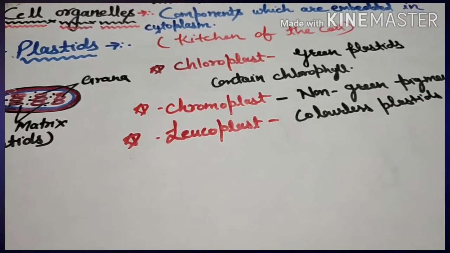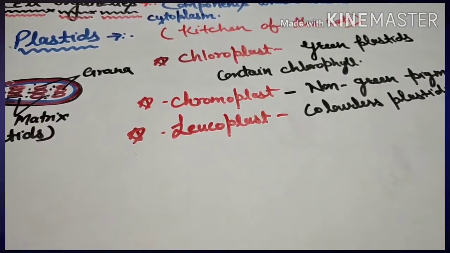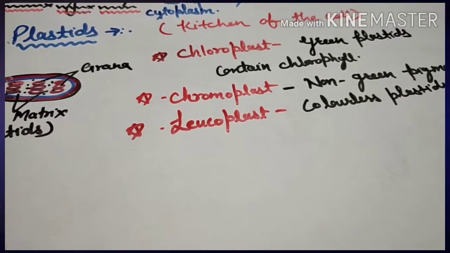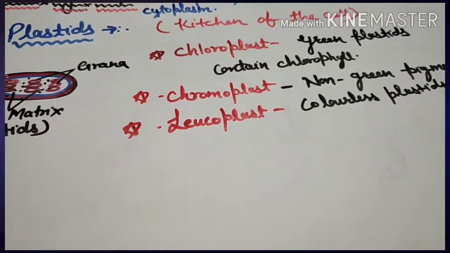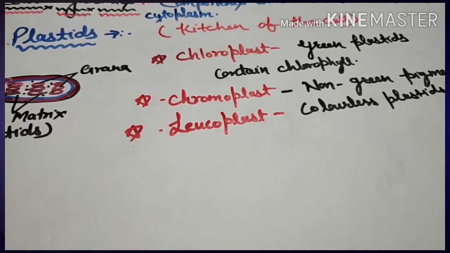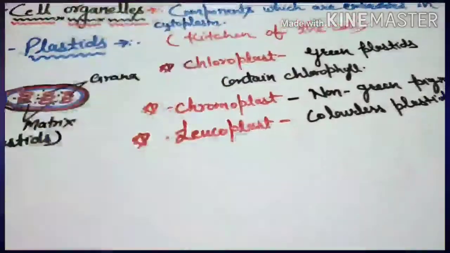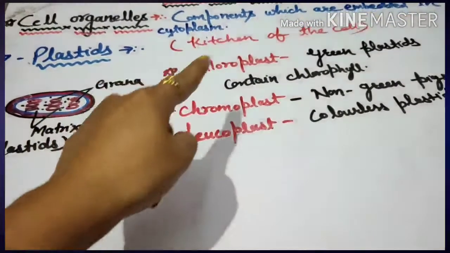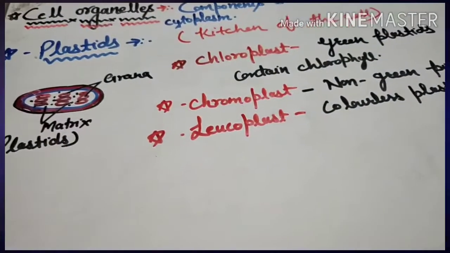The most important function of the plastid is to manufacture the food of the plant body by the process of photosynthesis. So that's why they are called the kitchen of the cell. Plastids are of three types: chloroplast, chromoplast and leucoplast.